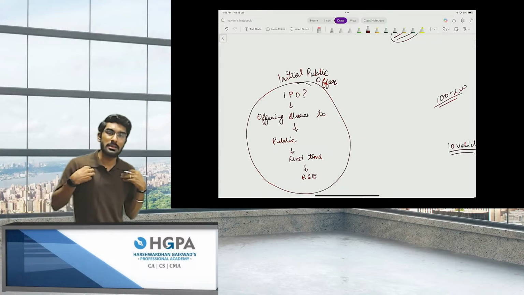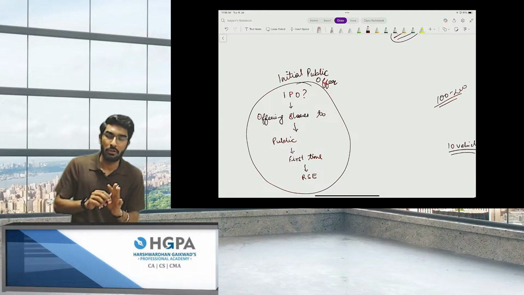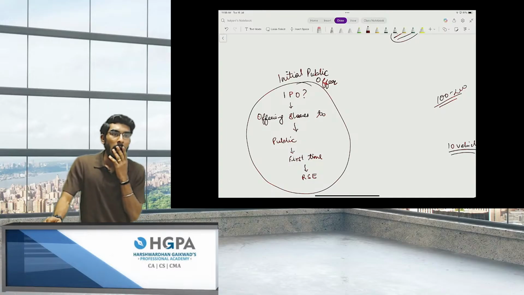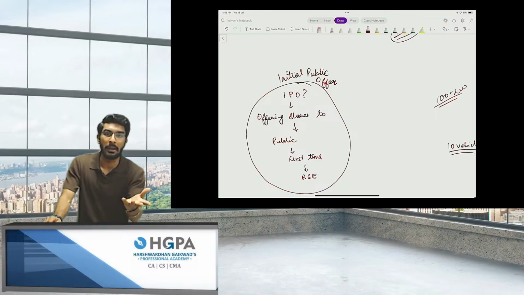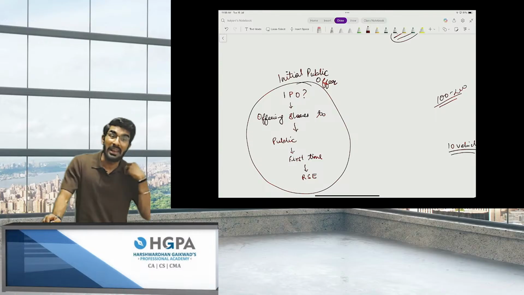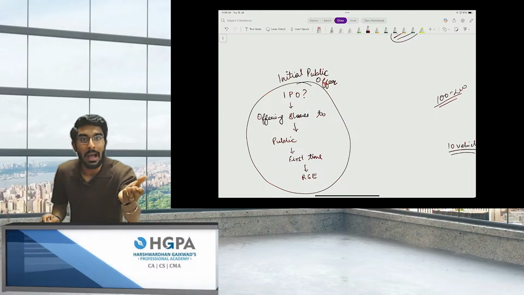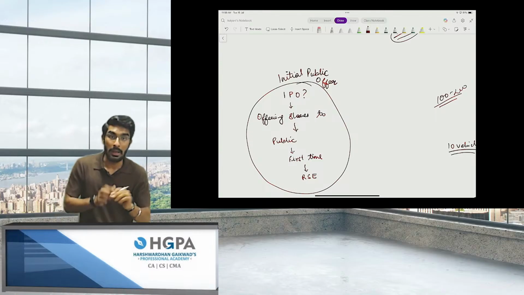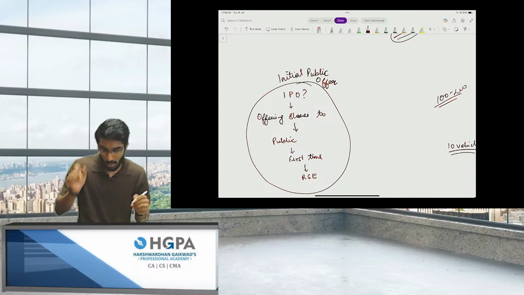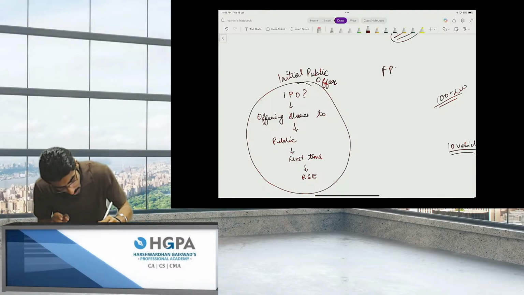Now, once a company has issued shares to the public, after 5 years, 6 years, 10 years down the line, they may want to raise more capital. Again, they will give shares to the public, and in return the public will invest money. That process is called FPO, a further public offer.